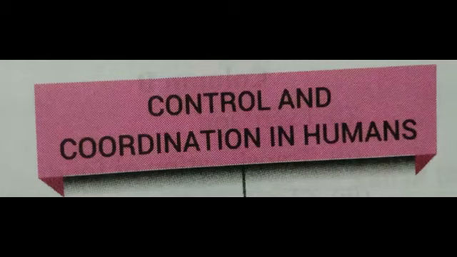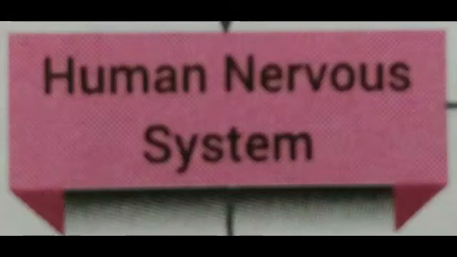For example, when we move from one place to another, we control our body and the different organs coordinate with each other. So today we will study about the human nervous system.